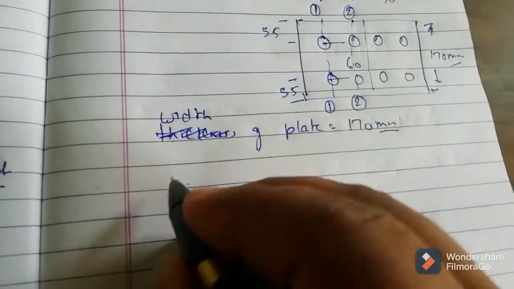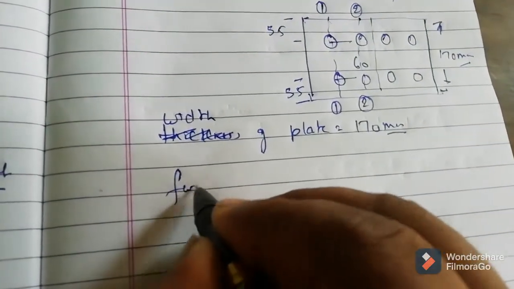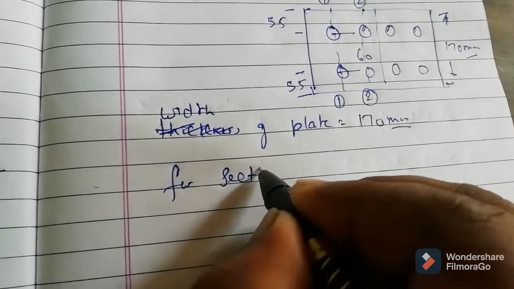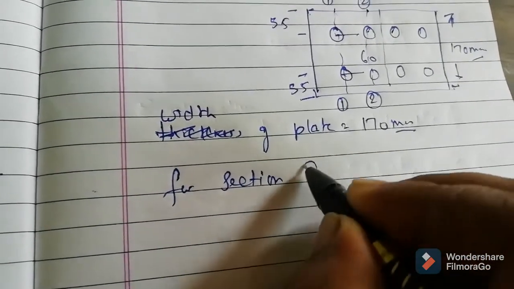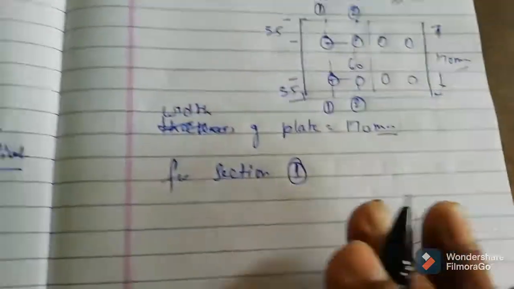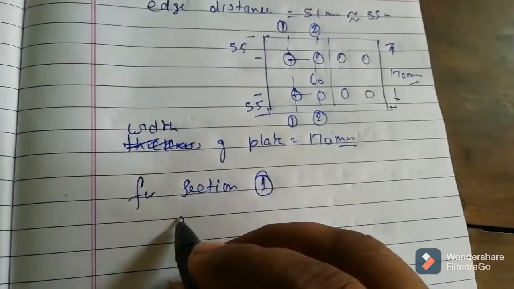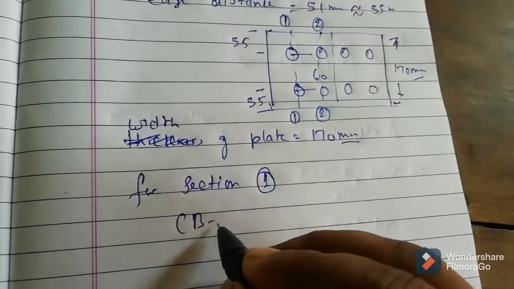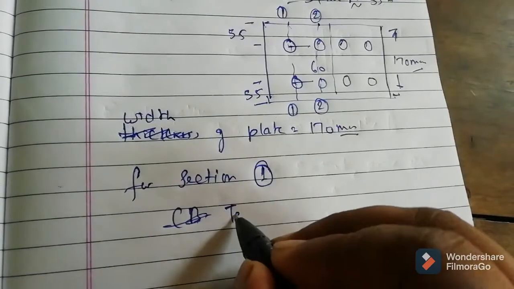Now let's analyze the critical section. For section first, 170 minus the rivet hole, now you are going to find the tearing strength.